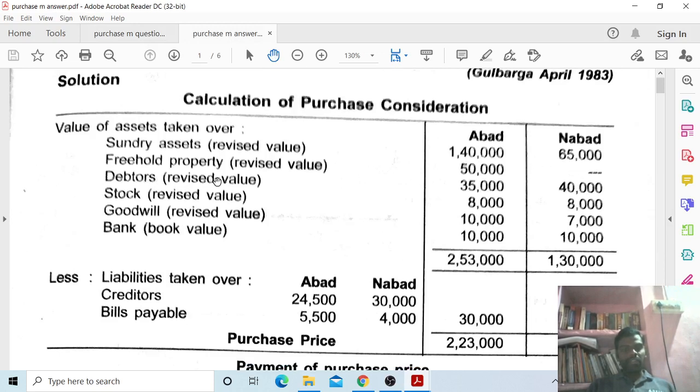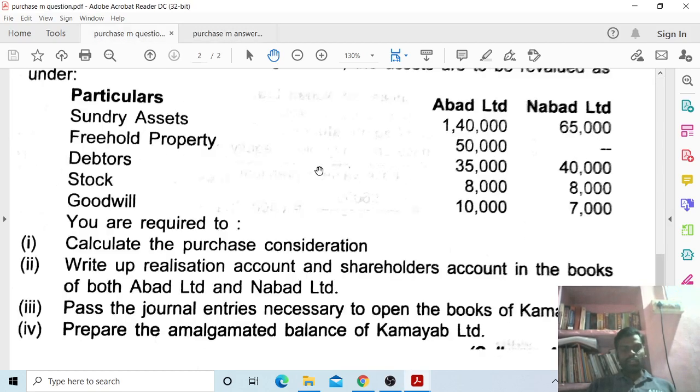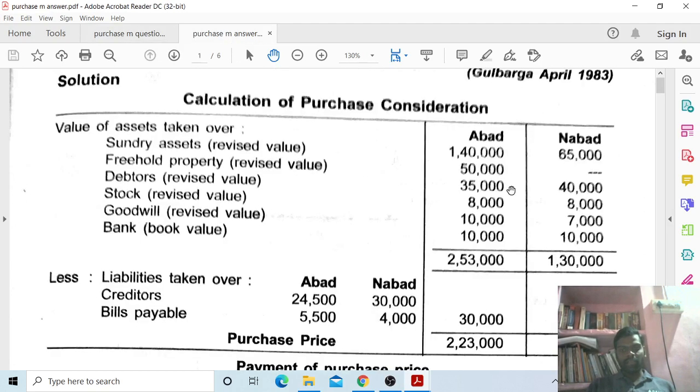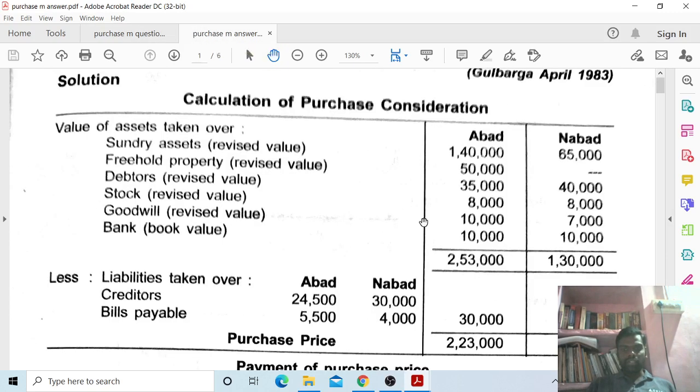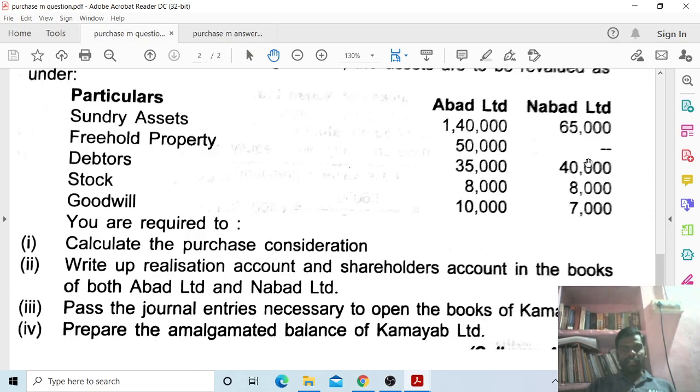Next, debtors revised value: 35,000 and 40,000, you have to take 35,000 and 40,000. Next, stock, revised value 8,000 and 8,000, you have to take here. Goodwill also, revised value 10,000 and 7,000. So you have to take 10,000 and 7,000.